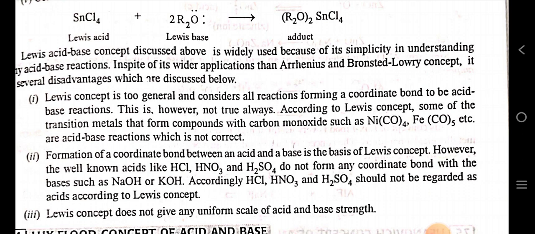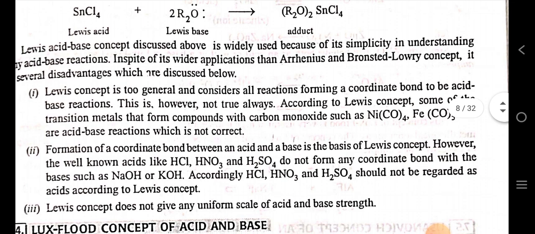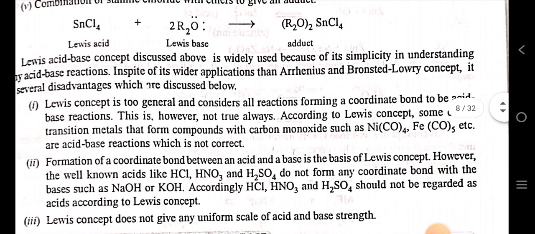According to the Lewis concept, some of the transition metals that form compounds with carbon monoxide would be an acid-base reaction, which is not correct. Formation of a coordinate bond between an acid and a base is the basis of the Lewis concept. However, the well-known acids like hydrochloric acid, nitric acid, sulfuric acid do not form any coordinate bond with bases such as sodium hydroxide, potassium hydroxide. Accordingly, hydrochloric acid, nitric acid, sulfuric acid should not be regarded as acids according to the Lewis concept. The Lewis concept does not give any uniform scale of acid and base strength.